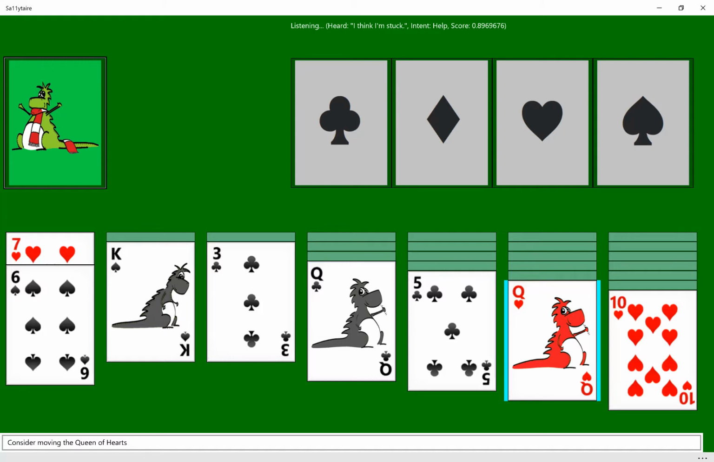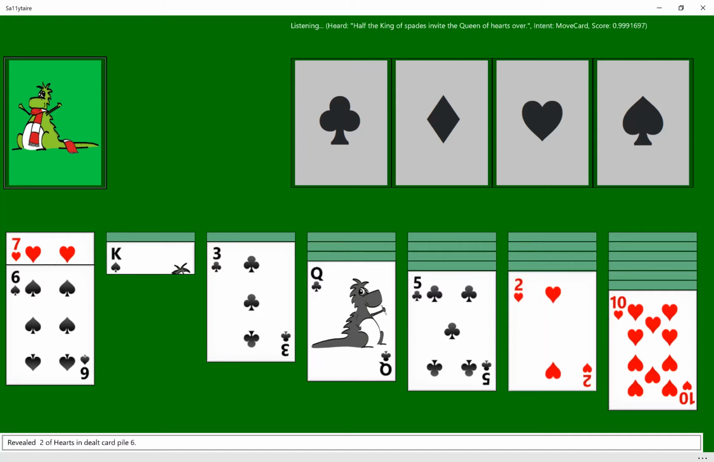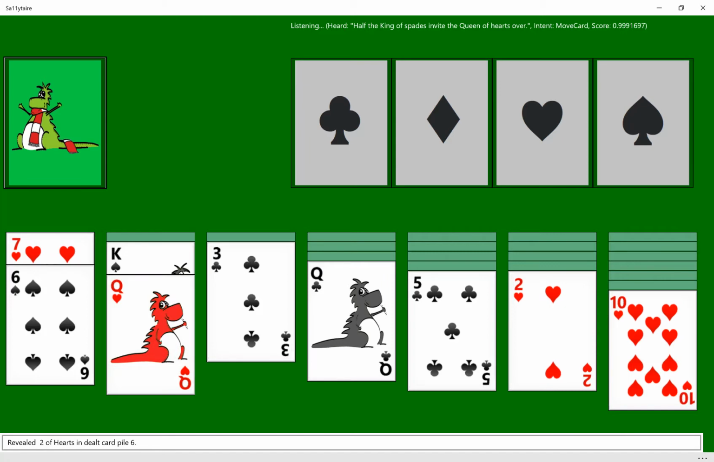Now I'm going to move the Queen of Hearts, but this time I'm going to use a phrase where the cards are actually in the opposite order from the earlier phrase I used, but still Language Understanding will determine my intent. Have the King of Spades invite the Queen of Hearts over. Okay, well that worked just fine. Azure Language Understanding is really helping me here.